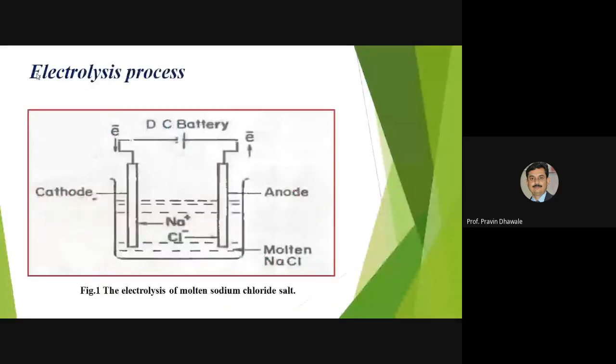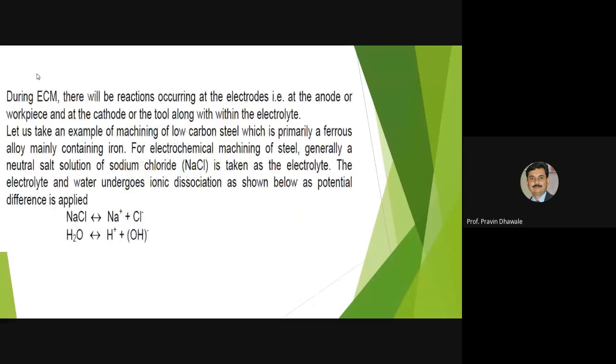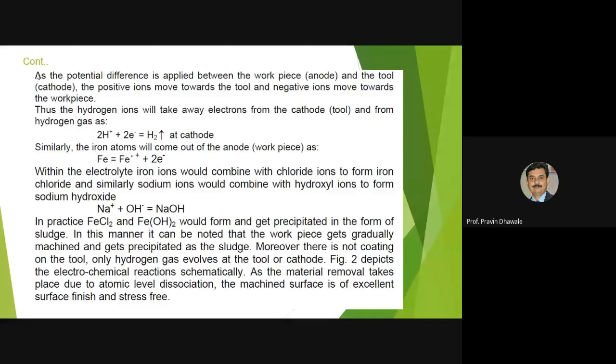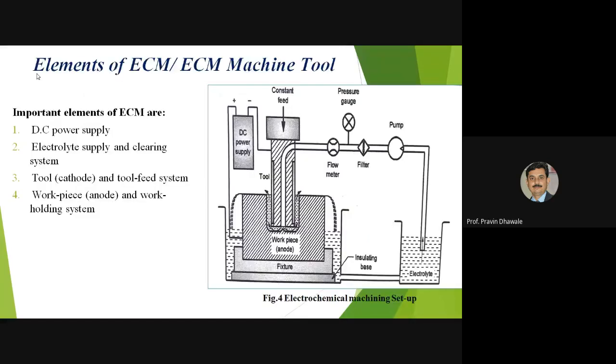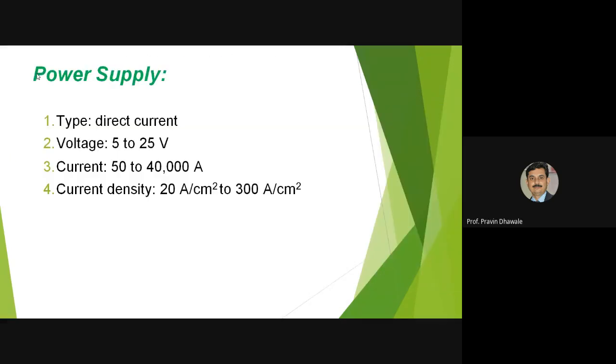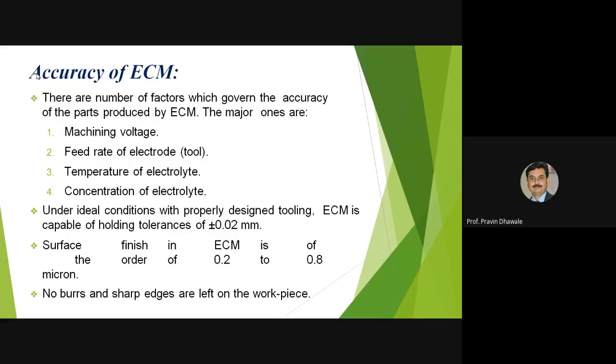It is based on the electrolysis process. We saw the working principle, how chemical reactions are carried out, how the actual process of electrochemical machining is conducted, what the different elements of electrochemical machining are, and what their main parameters are for the electrochemical experimental setup.